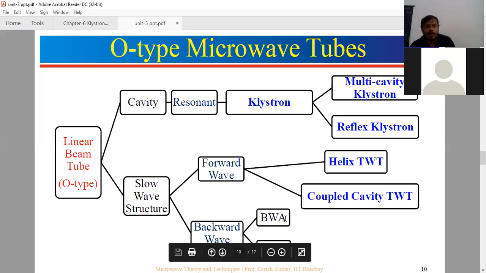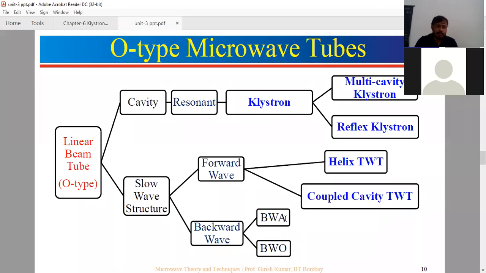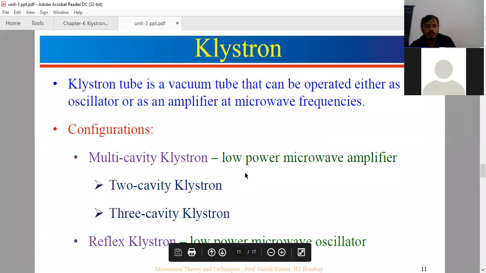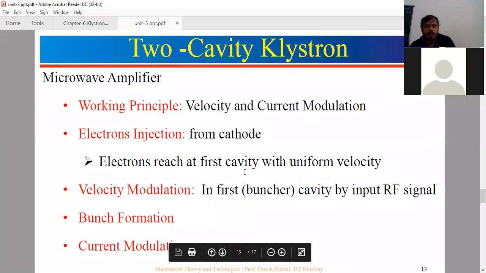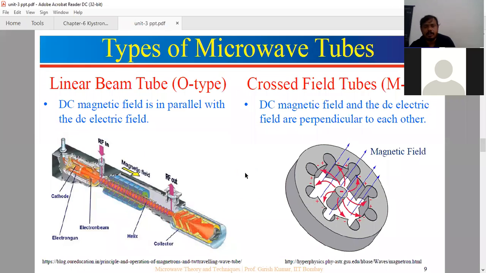In M-type tubes, we have the magnetron, which we use in our microwave ovens. Later we will see this in the next class.